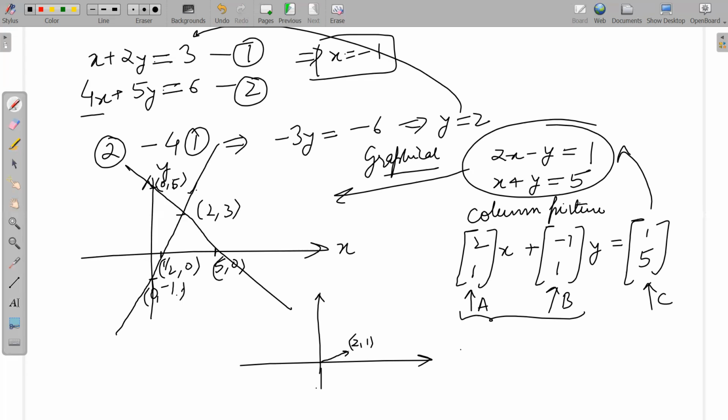That is your vector A. Now vector B is minus 1, 1. And my vector C is 1, 5.